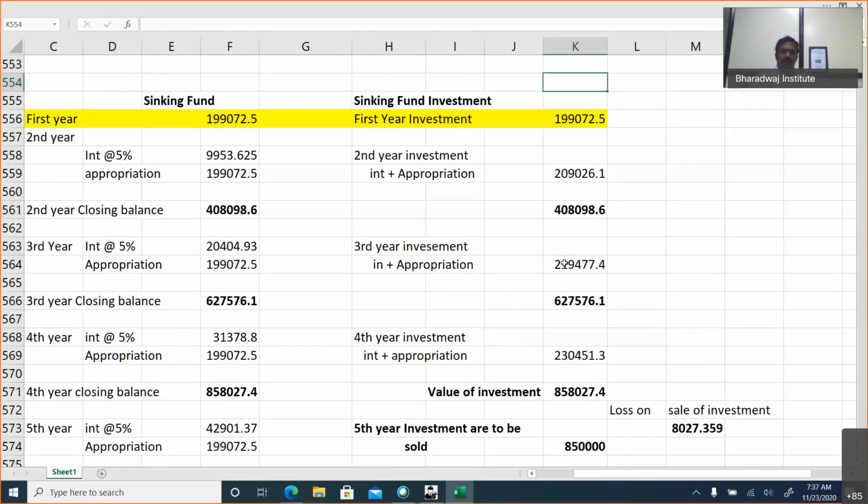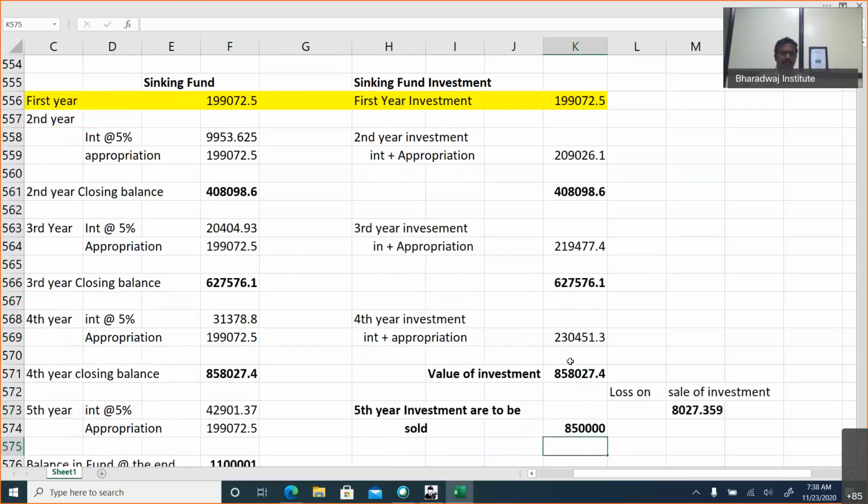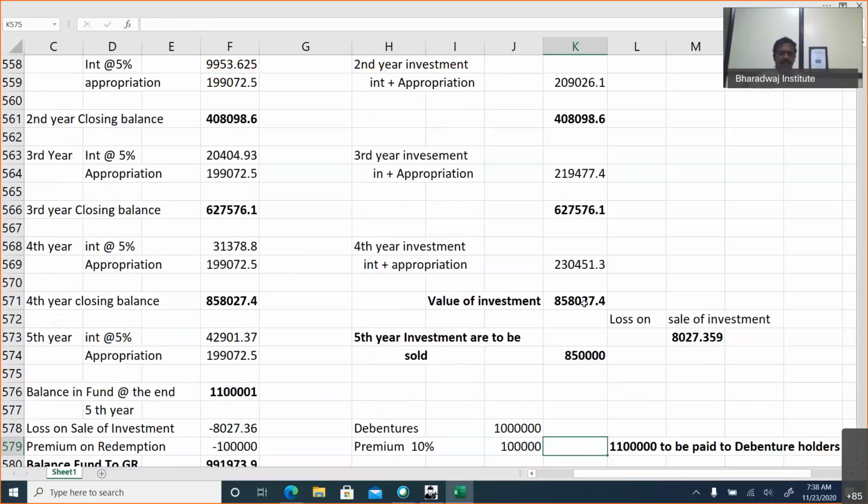Okay, I need to recap. First year, whatever is appropriated is invested. Second year, interest plus appropriation is invested. We get the closing balance. Third year, interest will be on the second year closing balance, or third year opening balance, plus appropriation, that is invested. Fourth year also, the interest will be on this amount plus appropriation, both are invested. Fourth year closing balance is this much. Otherwise, this is the fifth year opening balance.